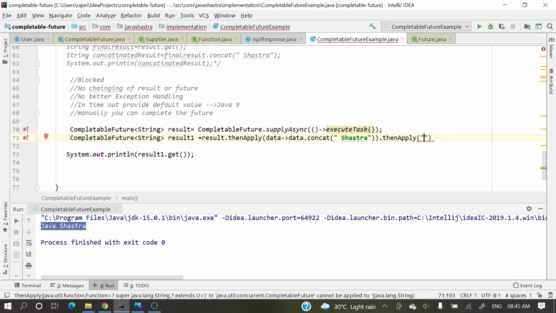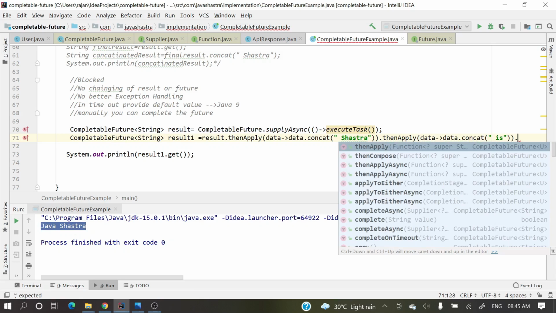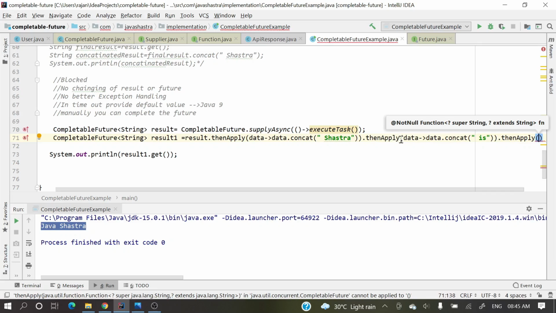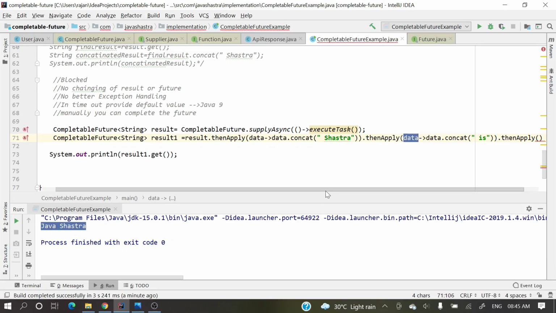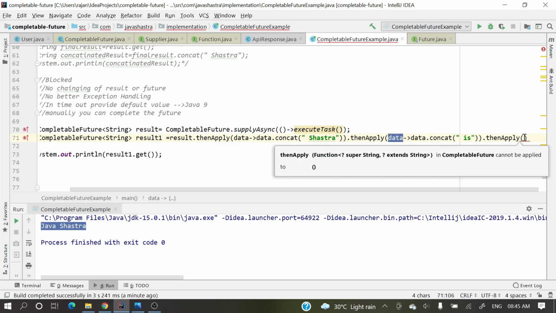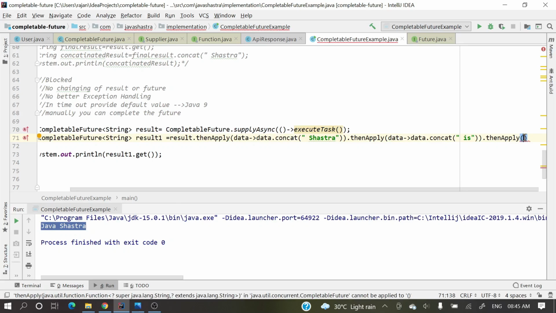If you want to apply some more things, you can go like this, then apply. Okay, let me apply something. We'll get that data, then data dot concat "is", then I am putting another then apply, data dot concatenate "my channel". So after getting the result we are chaining.